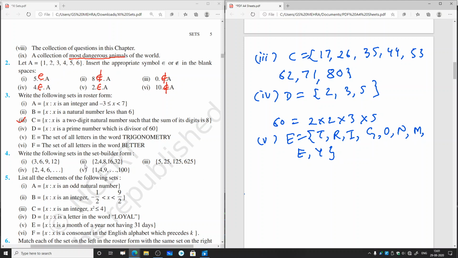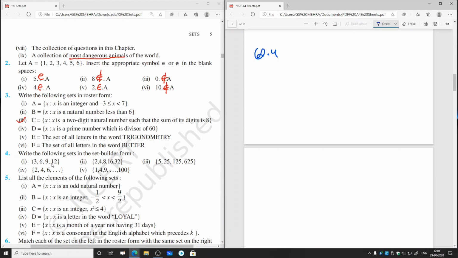Now let us go for the sixth part. Sixth part, F equal to the set of all the letters in the word better. So the letters are B, E, double T, E, R. So first we'll write B, then E, then T is coming two times, but already we know that in a set the elements are not to be repeated. So we'll write T and this E is already there. So the last letter will be R. So the set will be B, E, T, R.